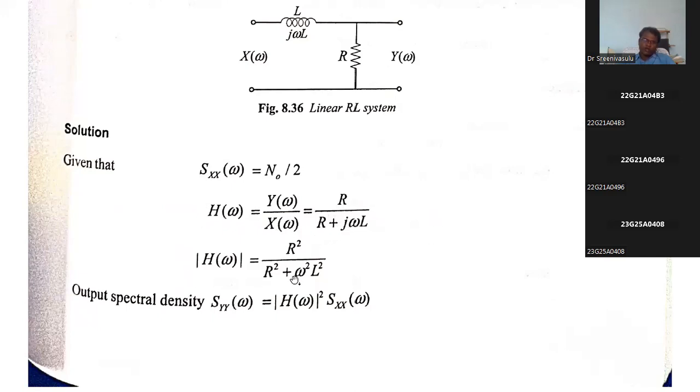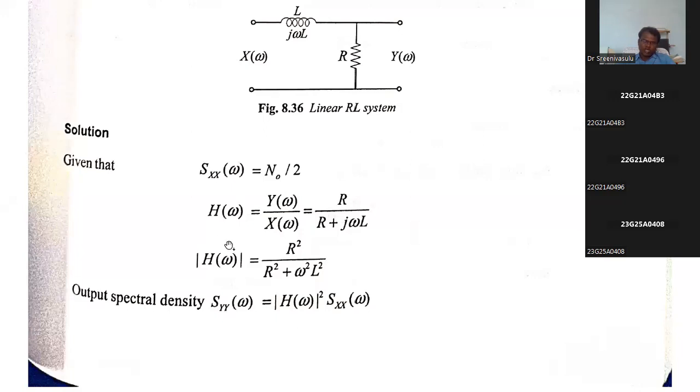If you take the magnitude, here it is wrong. It is not R square, it is just R. In the denominator it is the root of R square plus omega square L square. Now, it is not the magnitude of H of omega, it is the magnitude of H of omega whole square. You correct this one. Sometimes there may be some mistakes in the book. So this is the magnitude of H of omega whole square.